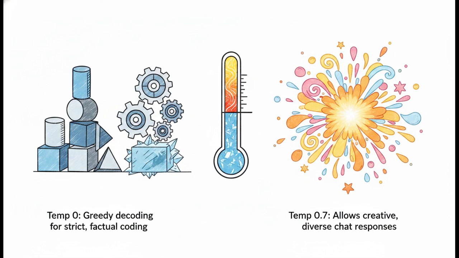Though, as a quick architect's note here, keep in mind that even at 0 temperature, minor non-determinism from parallel GPU processing can still cause tiny variations. It's kind of like two world-class chefs trying to flip a pancake at the exact same millisecond. There will always be a microscopic difference.